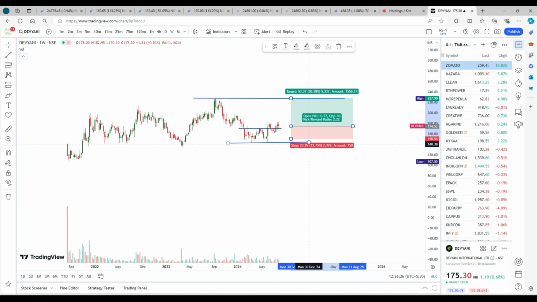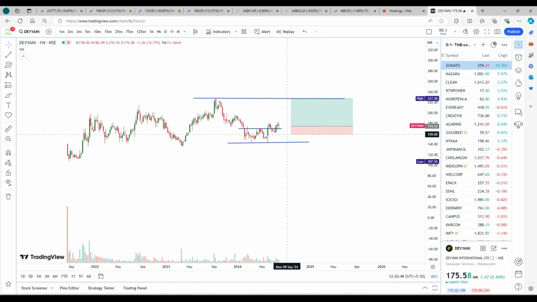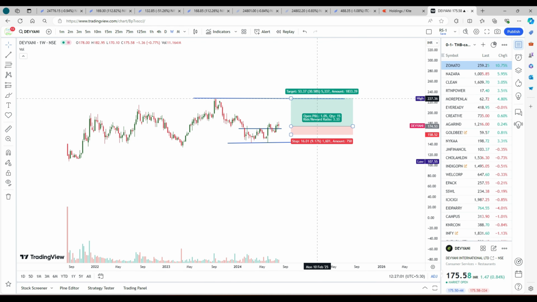What is my stop loss? I'm going to keep the stop loss in this region, around 140. Now what is my risk reward? It is 1 to 1.5. So slowly I will move my stop loss once my full position comes. Once this goes up here, I will move the stop loss to the break even point and I will hold the trade, as this is a very early stage.